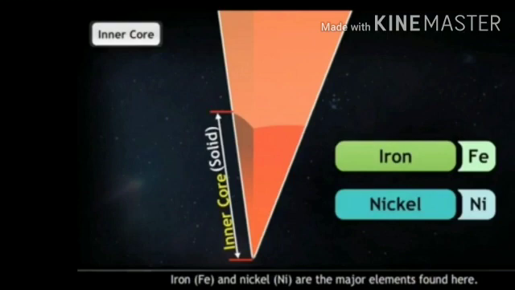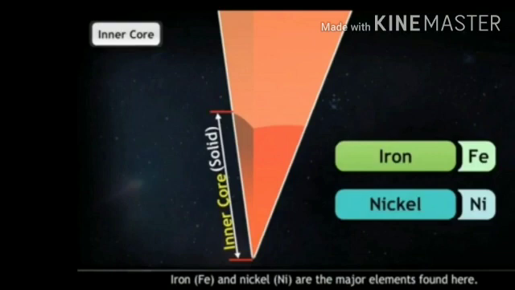Inner core. Inner core extends from around 5150 km to the depth of around 6371 km, the Earth's center. It is the core of the Earth which is in a solid state. The density of this sphere is around 13.3 gram per centimeter cube.